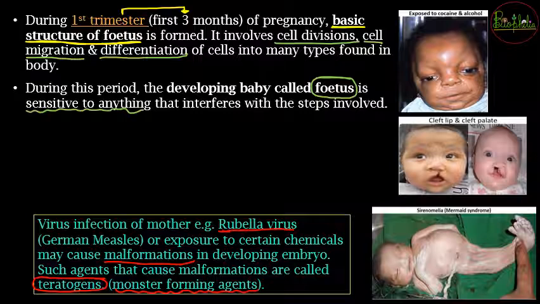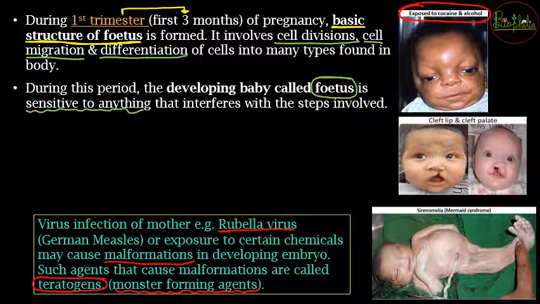Why monster forming? Because these chemicals are going to hamper the development or the basic structure of the fetus, whose development does not happen properly, and because of that the baby that will be born is going to look somewhat different than the rest of the normal children. So because of these teratogens, you can see, if the mother has been exposed to cocaine or alcohol, the baby looks somewhat different. Since the baby does not look normal like the rest of the children, it will be called a monster. So that is the reason.